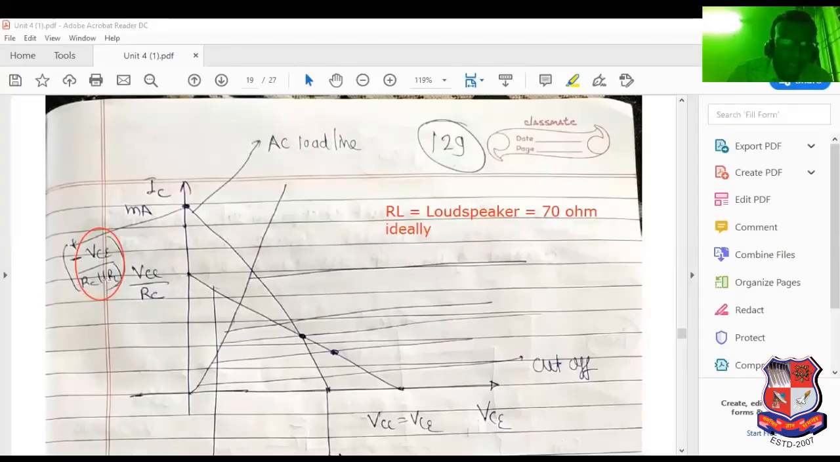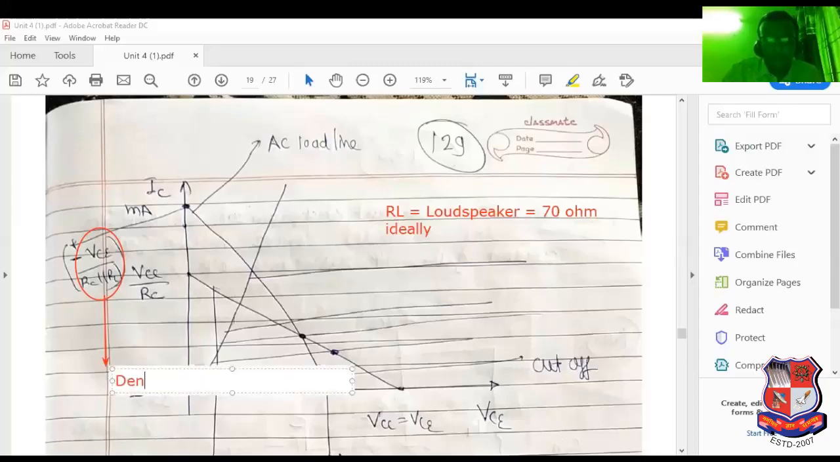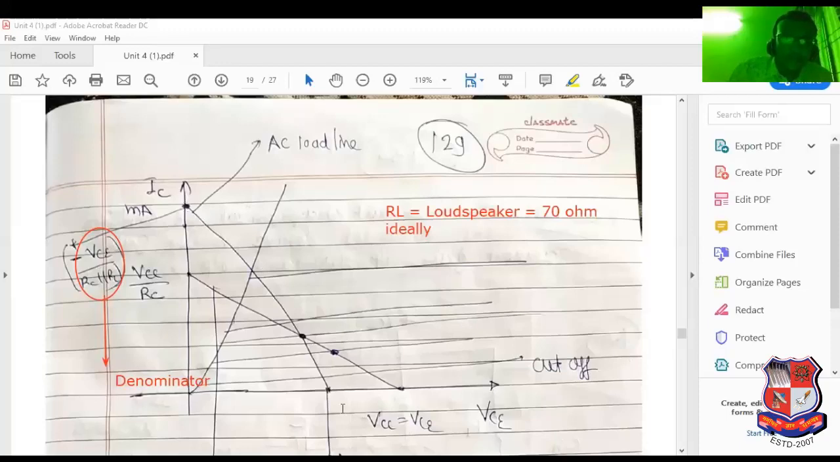RC parallel RL, then load resistance that can be decreased. Overall resistance is decreased, so current is improved. Why? Because this term that can be present in denominator, I have highlighted. So denominator term decrease, then current is increased. That's why we have put here current. And here VCC equal to VCE. So we can get this particular point like that.